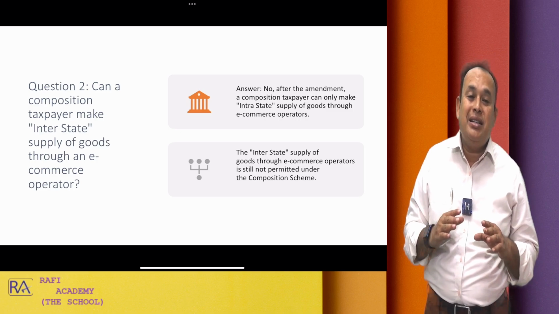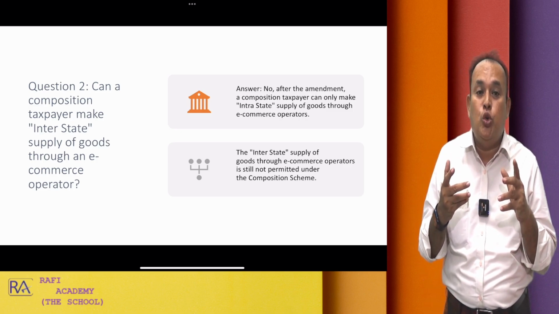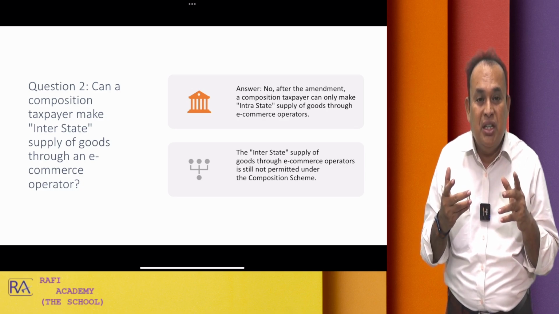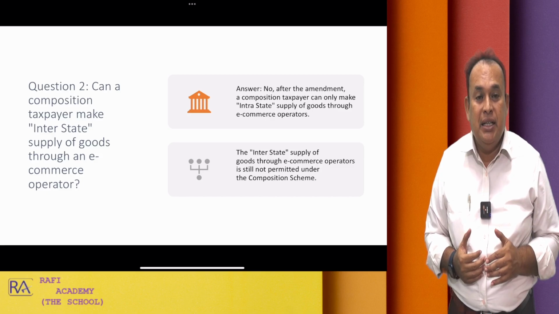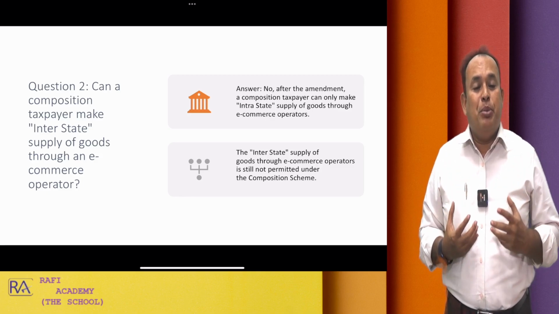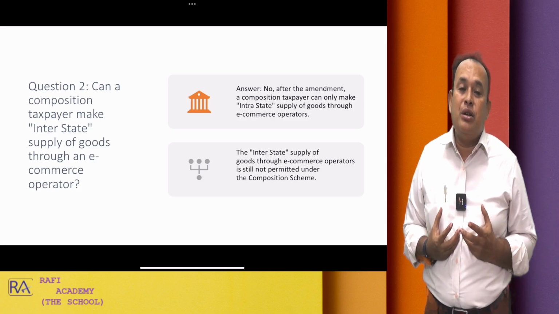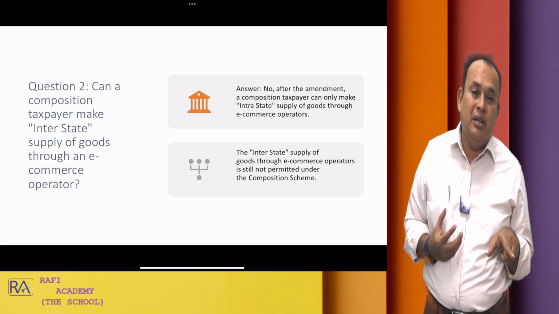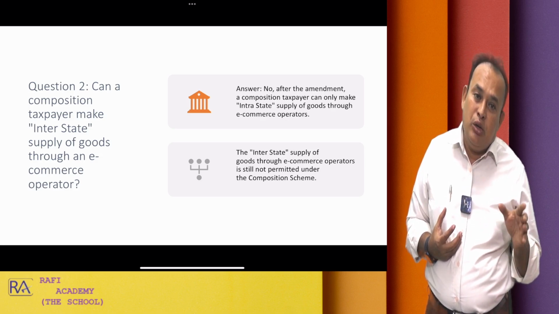So the amendment which is applicable for your May 2024 exam onwards, which is effective from 1st October 2023, is as follows. I am a supplier of the goods, I am a trader. I am selling the goods through an e-commerce operator. My supply through an e-commerce operator, no problem.